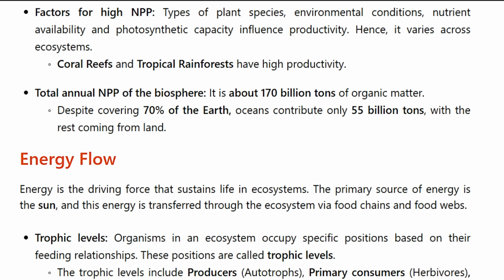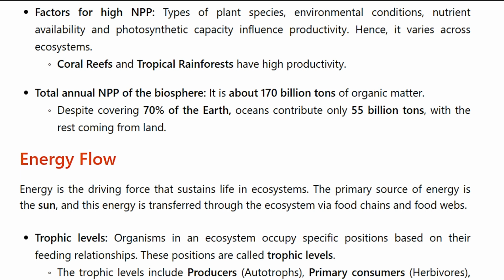Types of plant species, environmental conditions, nutrient availability and photosynthetic capacity influence productivity. Hence it varies across ecosystems. Coral reefs and tropical rainforests have high productivity. Total annual NPP of the biosphere is about 170 billion tons of organic matter. Despite covering 70% of the Earth, oceans contribute only 55 billion tons, with the rest coming from land.